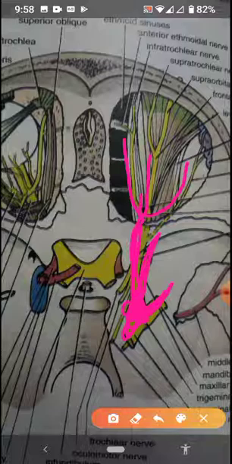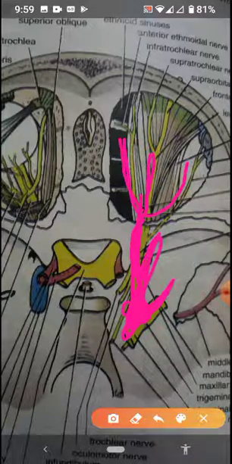Again I'm telling you, the trigeminal ganglion divides into three, tri means three, as you people know: mandibular nerve, maxillary nerve, and the ophthalmic nerve. The ophthalmic nerve is concerned with the orbit. When it enters the orbit, it divides into further three branches, and these three branches supply the nerve supply to the orbit.